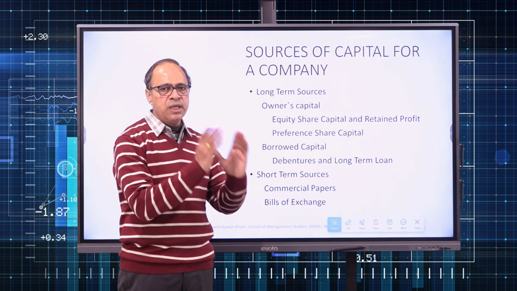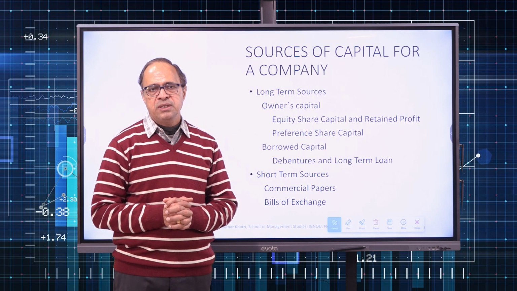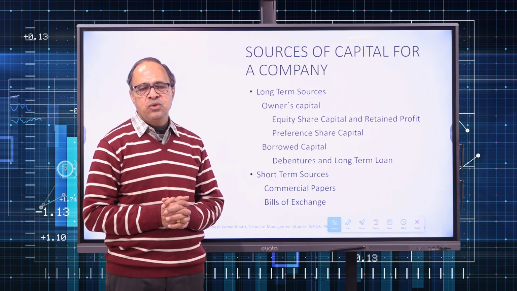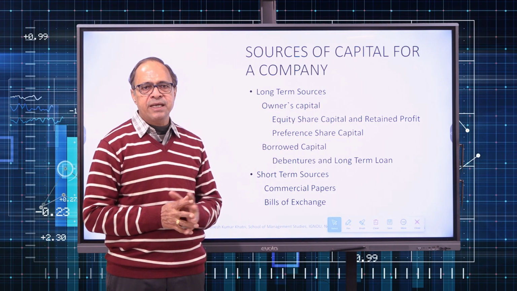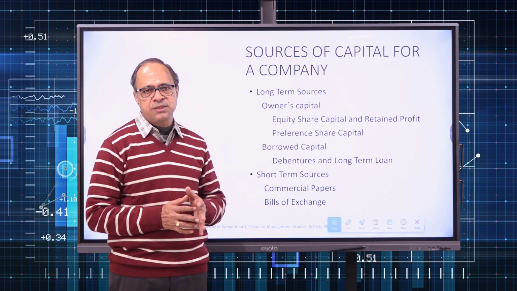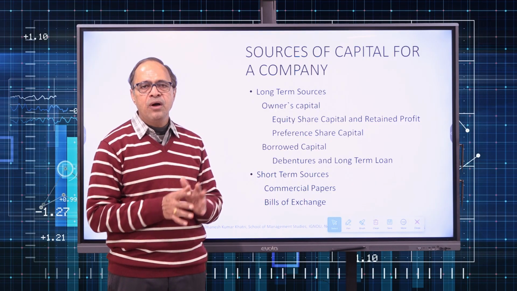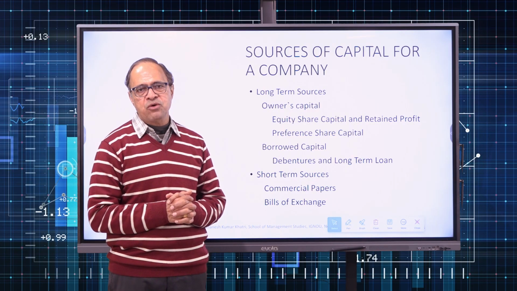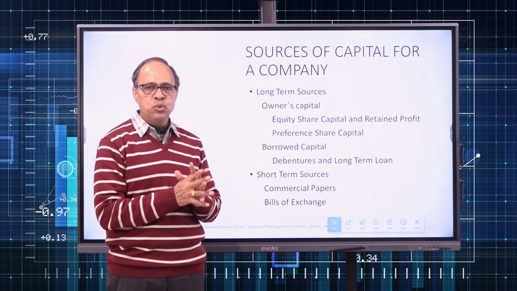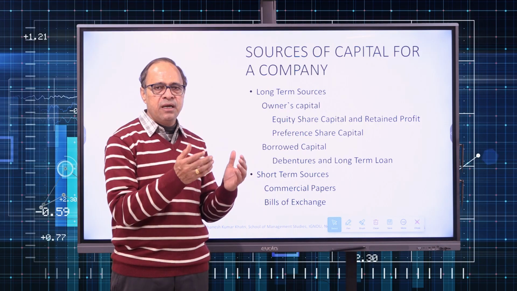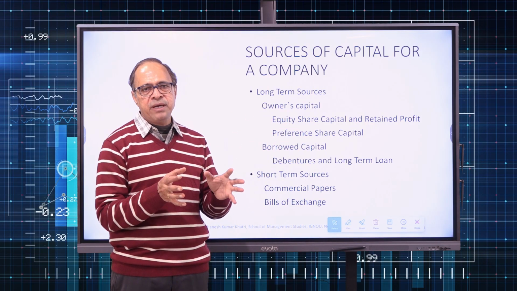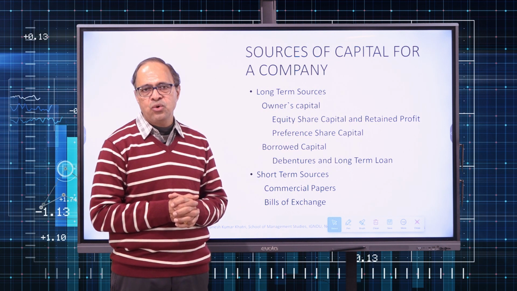Equity shares don't have any kind of maturity period. That means once you buy the equity shares of the company, you cannot go back to the company saying, give me back my money and take your shares. Never possible. However, of late, we have a provision of buyback of shares. But that too is systematic. If the company wants to buy back, it can buy back a certain quantum of shares, not all the shares.